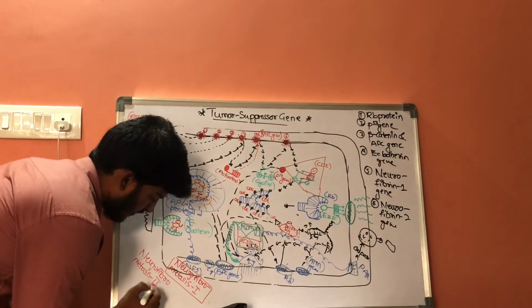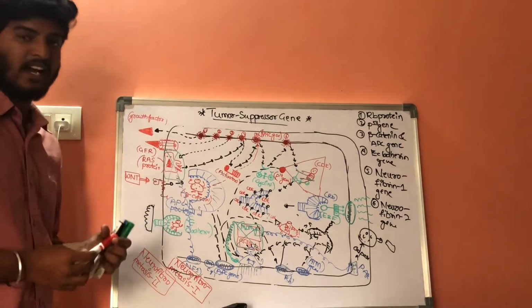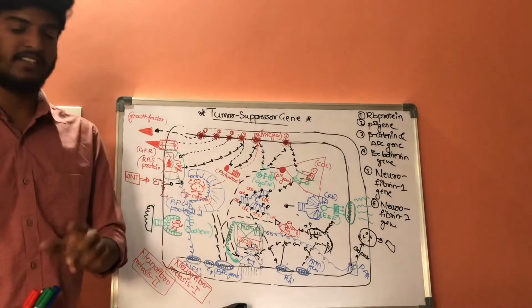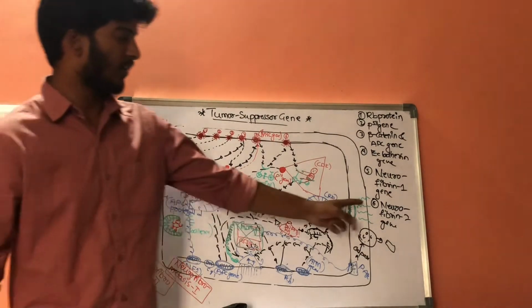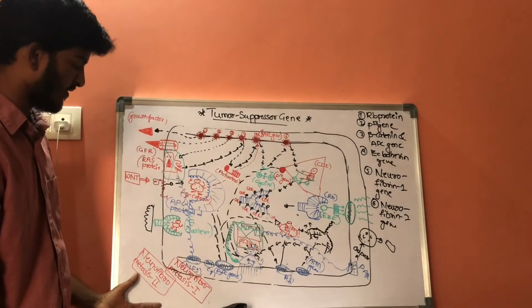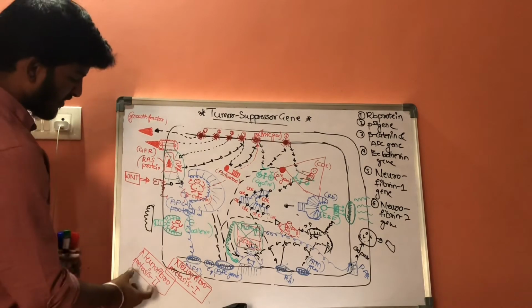If there is lack of neurofibrin 1, it results in neurofibromatosis type 1 disease. If there is lack of neurofibrin 2 gene, it results in a condition called neurofibromatosis type 2.